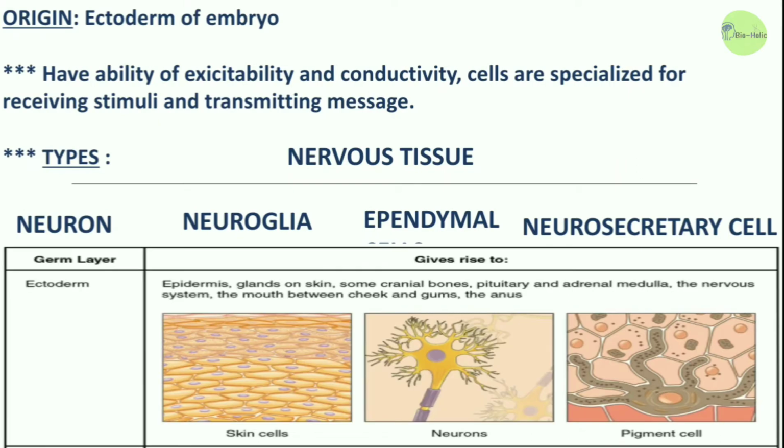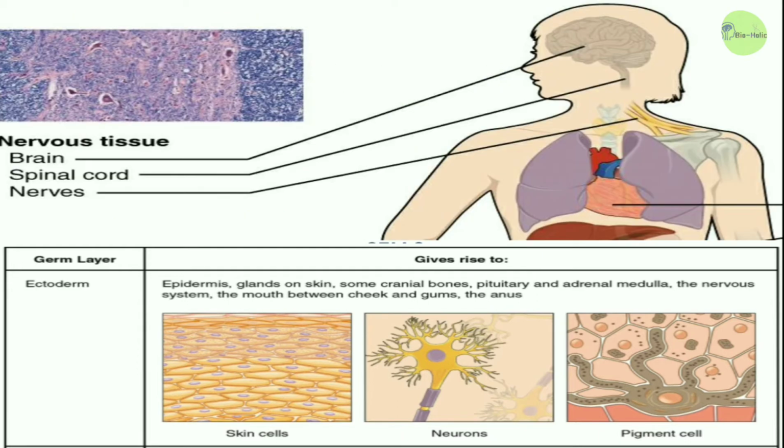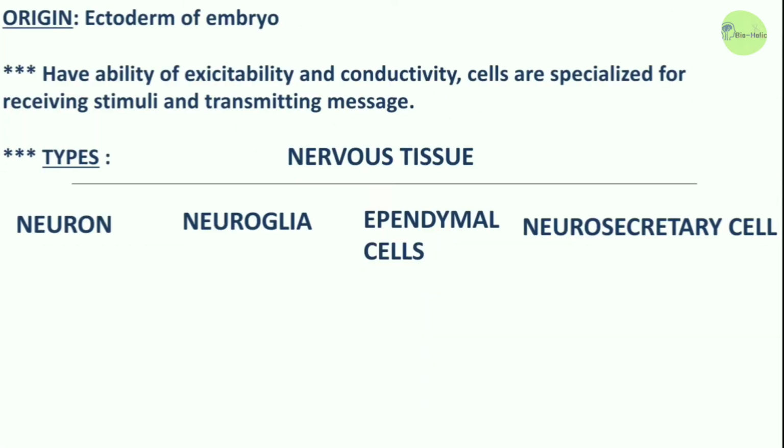The nervous tissue is originated from the ectoderm layer of the embryo. They have a special ability of excitability and conductivity, and the cells are specialized for receiving stimuli and transmission of messages. The nervous tissue can be seen in the brain, spinal cord, and nerves. They are of mainly four types: the neurons, the neuroglial cells, the ependymal cells, and the neurosecretory cells.